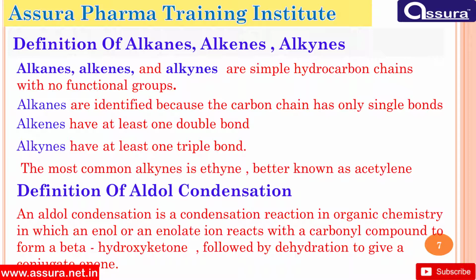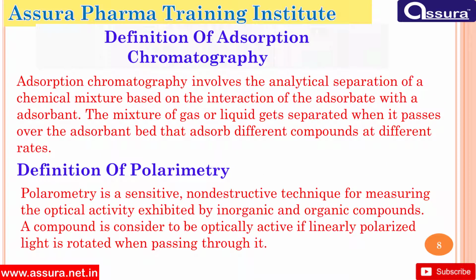Definition of aldol condensation: an aldol condensation is a condensation reaction in organic chemistry in which an enol or an enolate ion reacts with a carbonyl compound to form a beta hydroxyketone, followed by dehydration to give a conjugated enone.